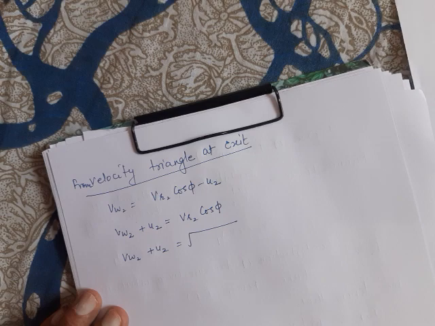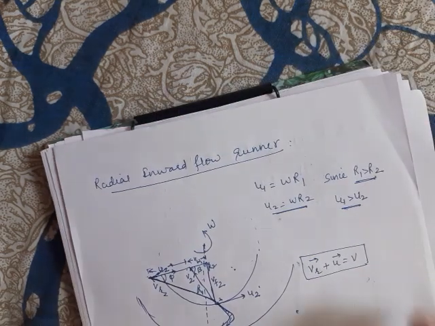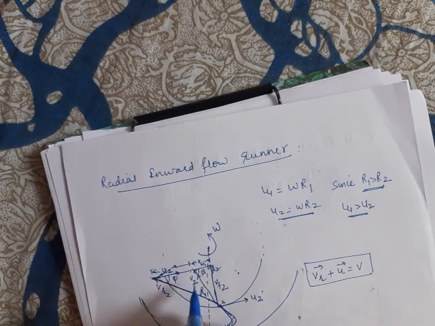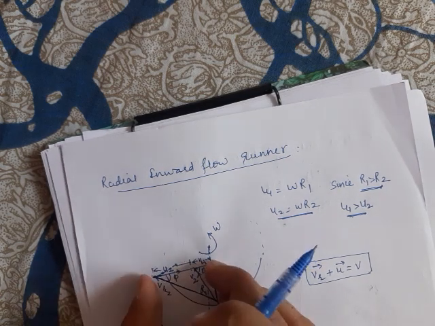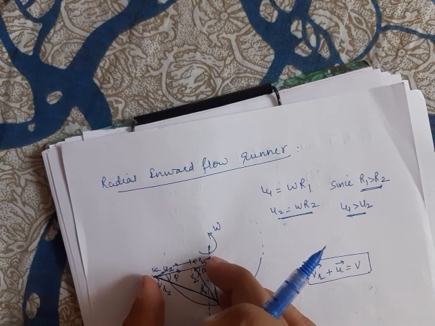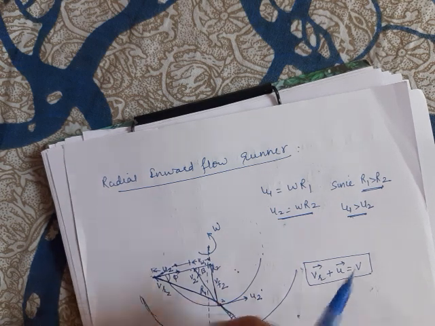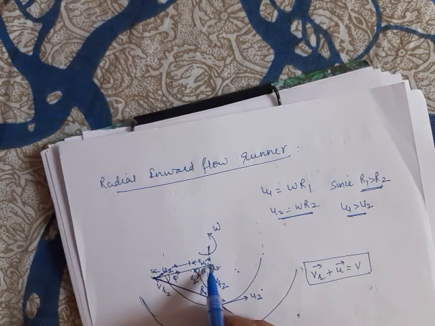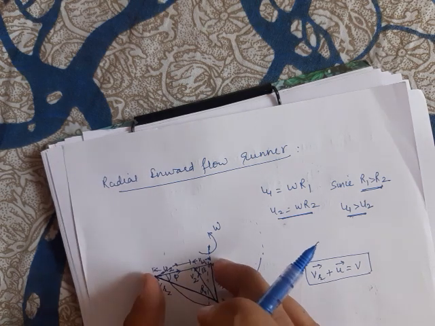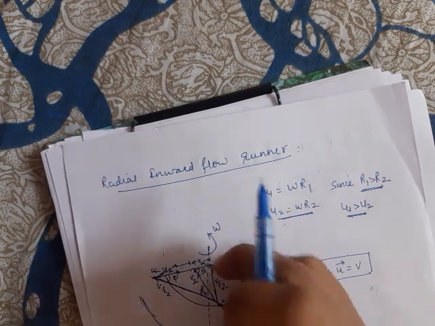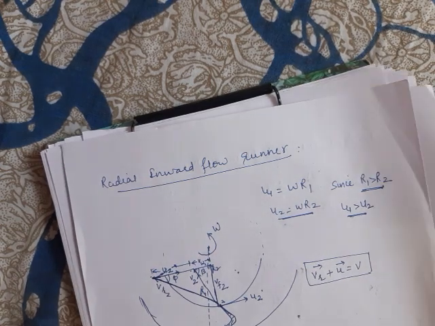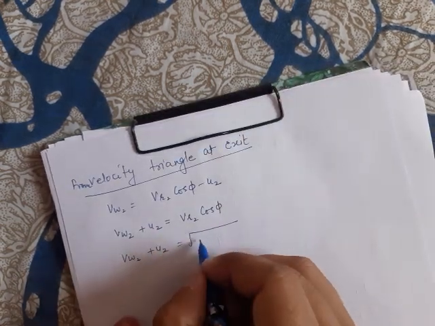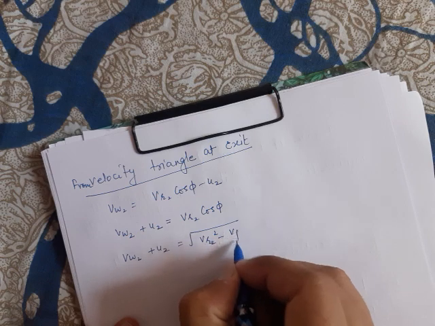This Vr2 cos phi can be written, using Pythagoras theorem, as the square root of Vr2 square minus Vf2 square. In this right angled triangle, this component can be written as the square root of Vr2 square minus Vf2 square.